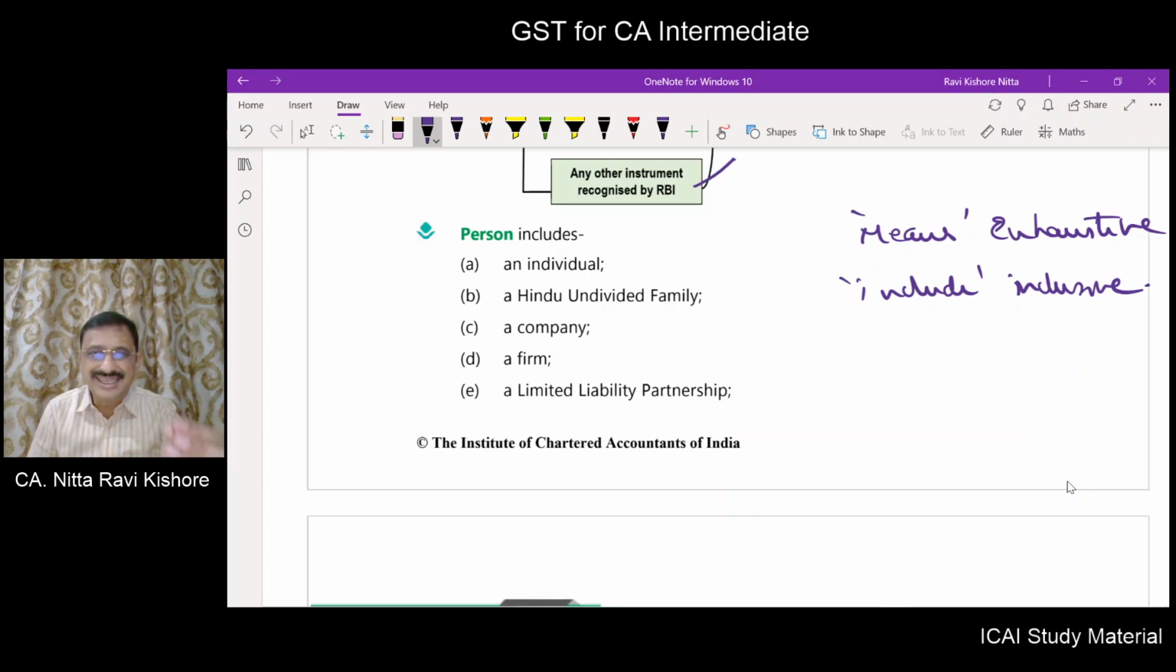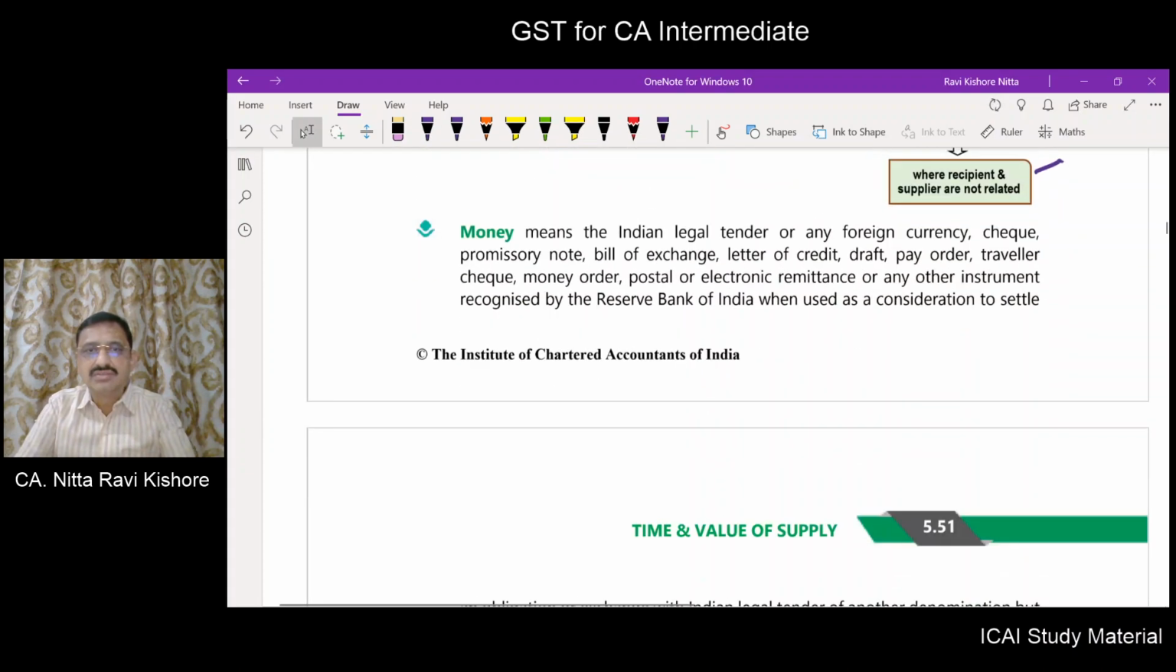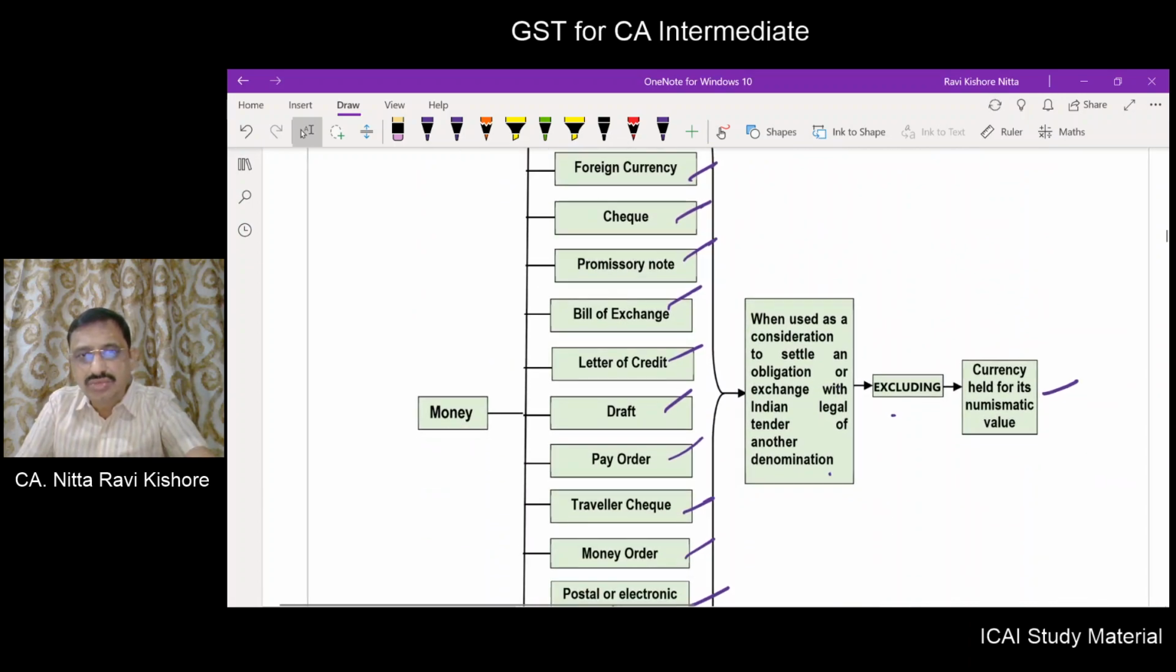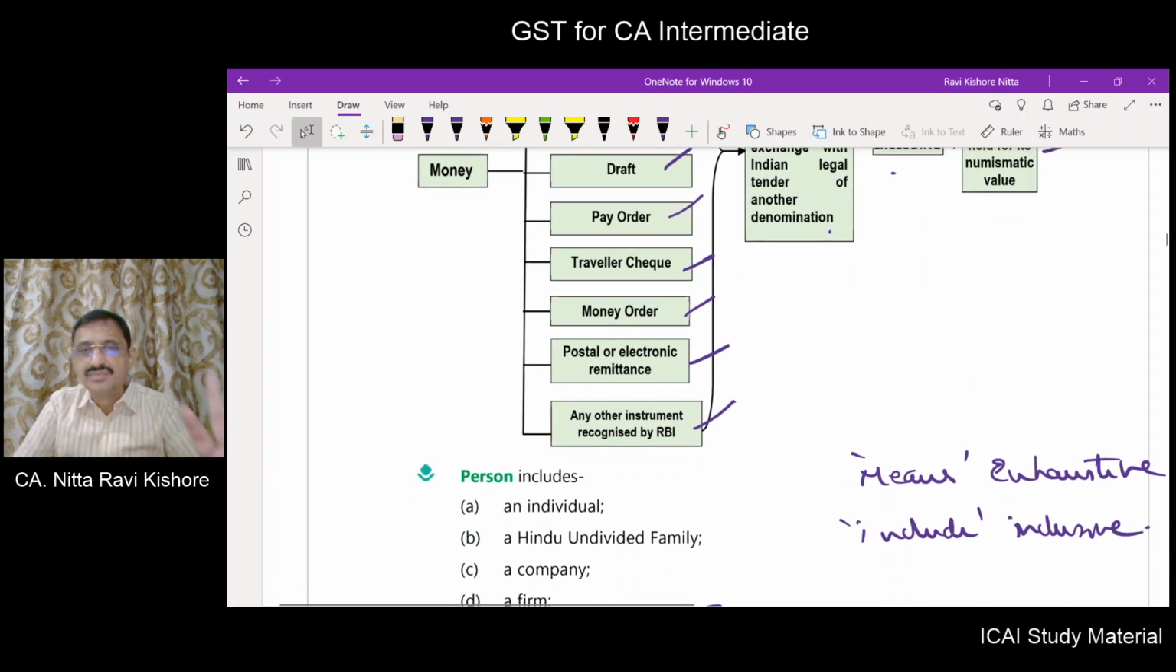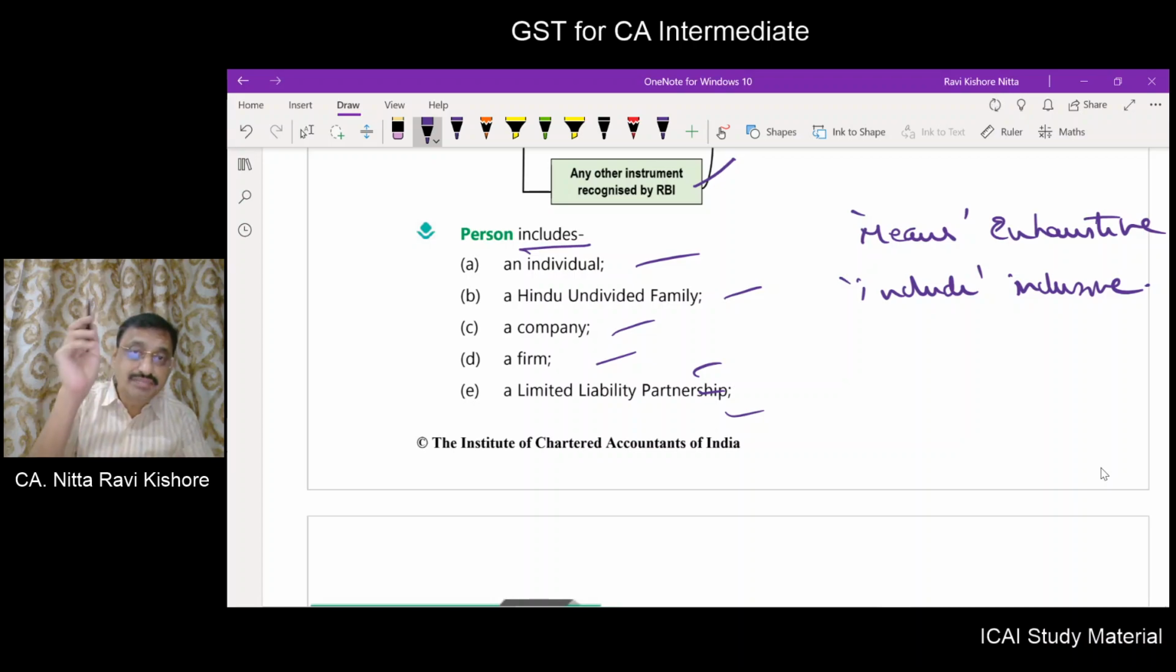Inclusive means the items mentioned here are only examples. Exhaustive means only those items which are listed there will be the meaning. Now this money definition starts with "means", so only these items which have been listed can be considered as money. Any other item can't be considered as money. But when the definition starts with "includes", the items which are given here are only examples. This may even include any other person who is not included here.